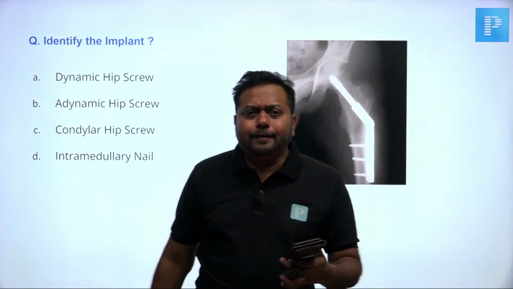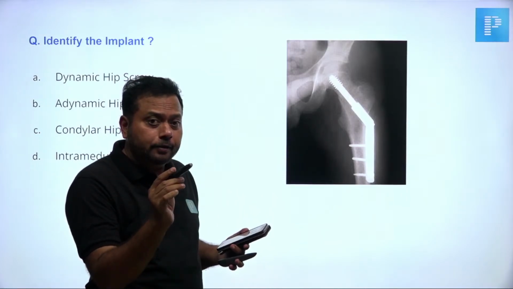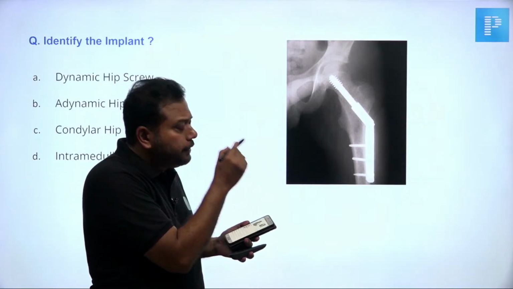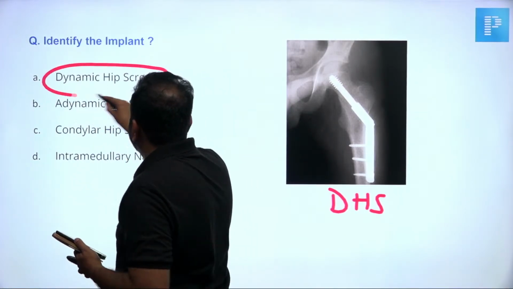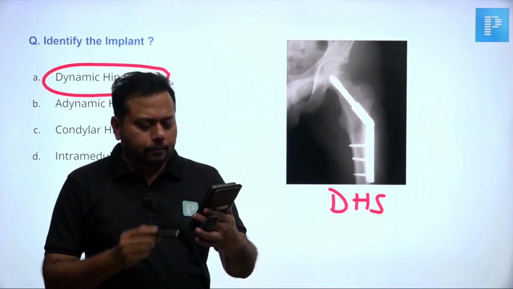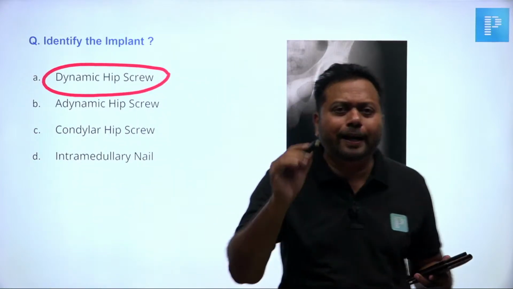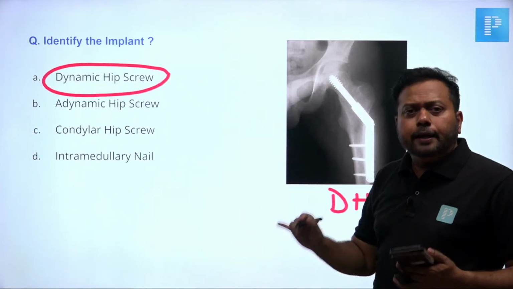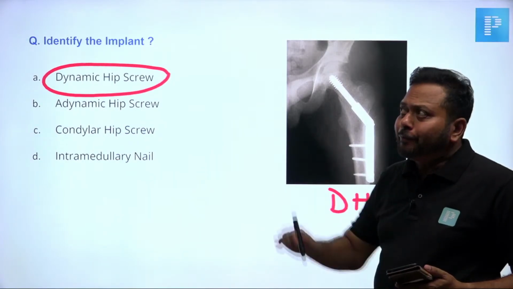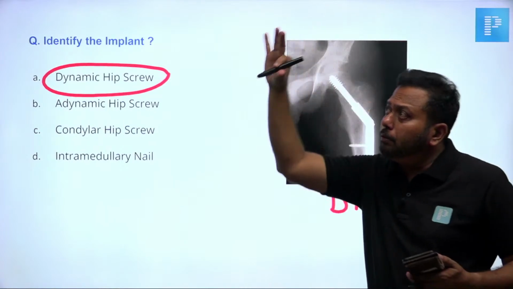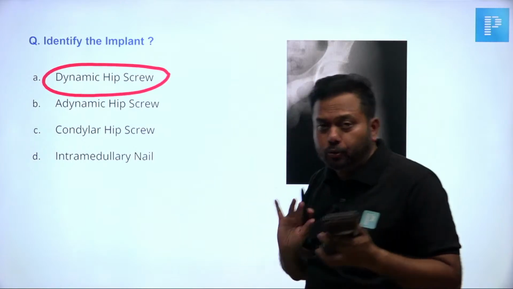You see, classically, this question has been repeated twice, dear friends, and this is a classical dynamic hip screw. Yes, very good. Raju Bukhaya has answered it correctly. Dynamic hip screw is a very good treatment for intertrochanteric fracture. Intertrochanteric fracture is divided into stable and unstable. If it is a stable intertrochanteric fracture, the treatment of choice is dynamic hip screw.